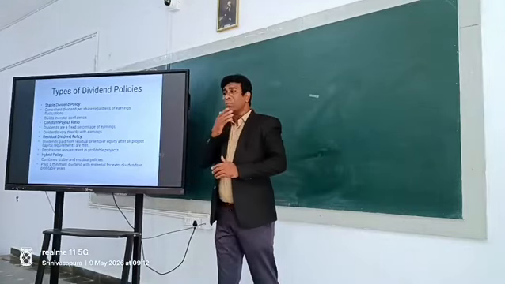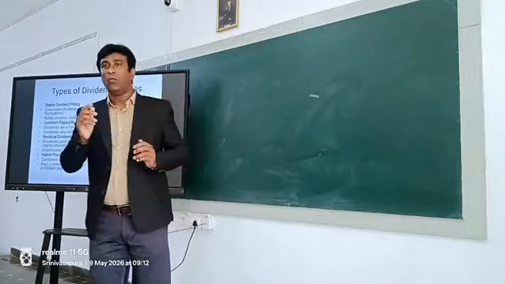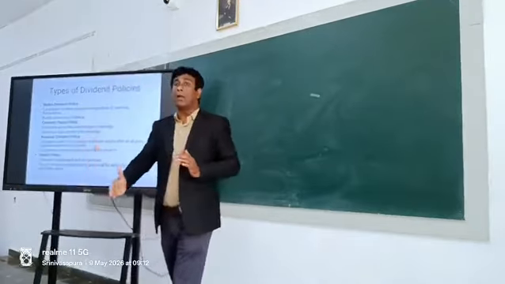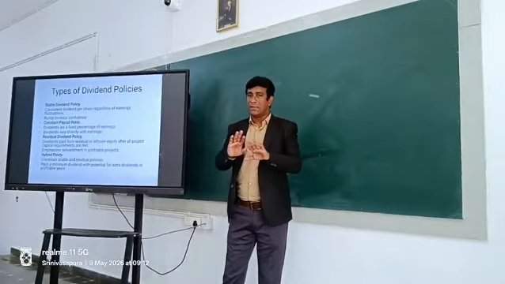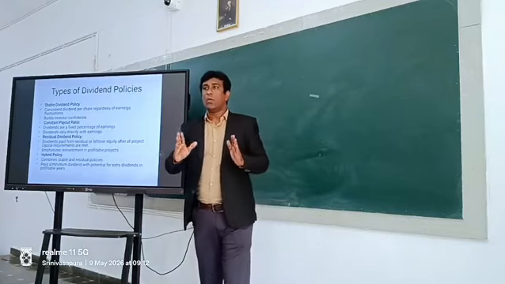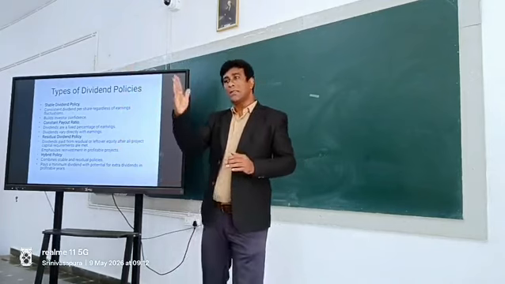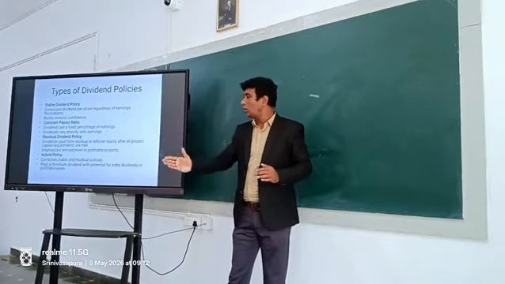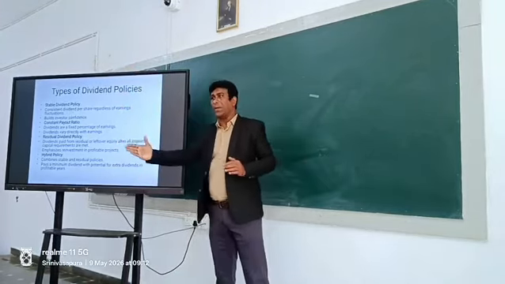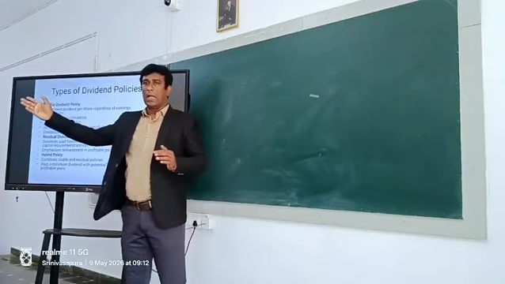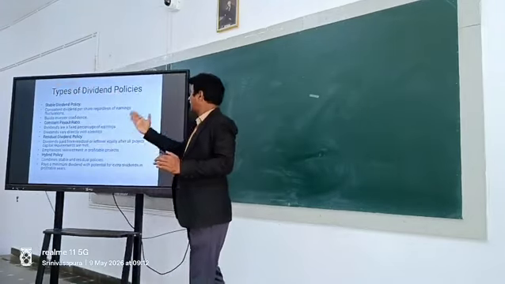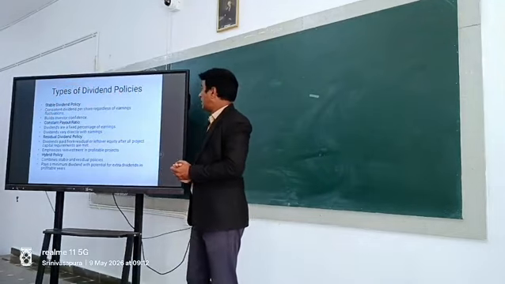It is not that one year they declare 1% dividend and another year 50% dividend. That is a huge fluctuation. If they are declaring a dividend of 10% consistently over a period of time, they have to declare the dividend around 10%, like 10, 11, or 9, or 10.